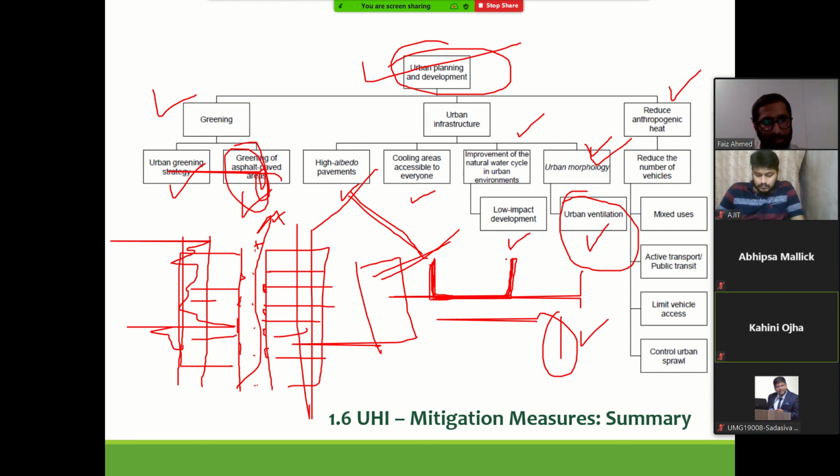The intent is to reflect the heat back into the atmosphere. Actually, we are not solving the problem. We are actually leaving the problem in the environment. What we have done is we have tried to minimize the problem here, but we have added the problem back into the atmosphere.